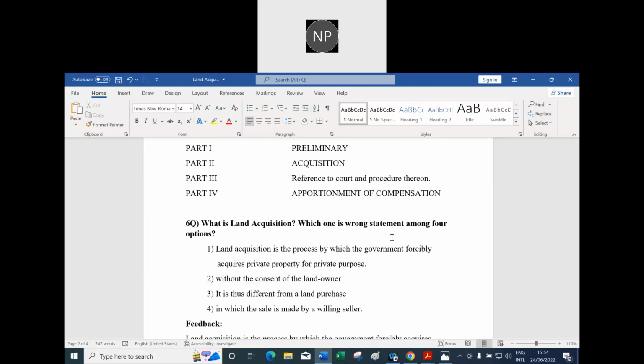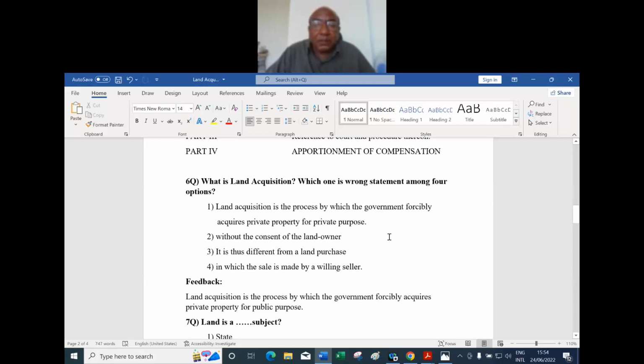See, intentionally I made a change there. In the first question, option one, land acquisition is the process by which the government forcefully acquires private property for not a private purpose, but a public purpose. Is it clear? Yes, sir.